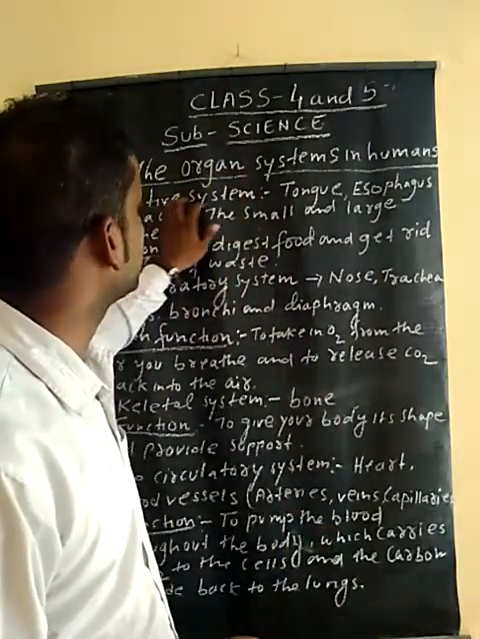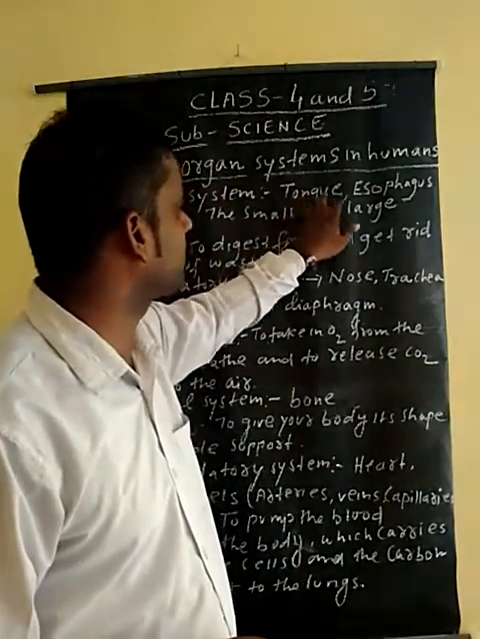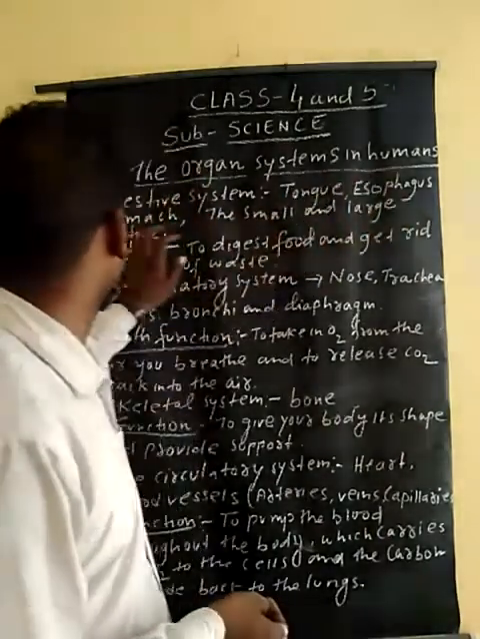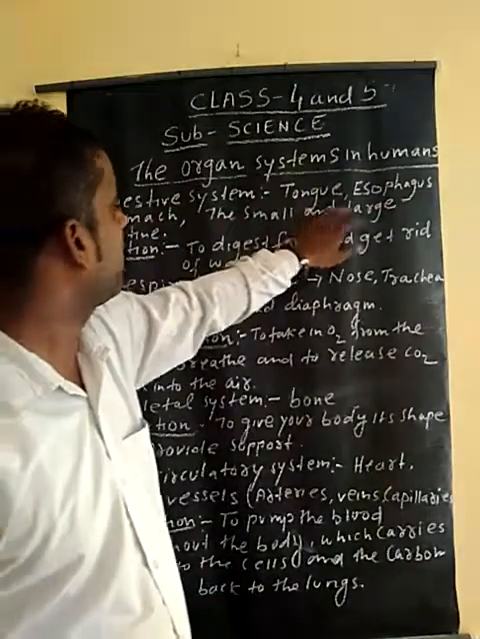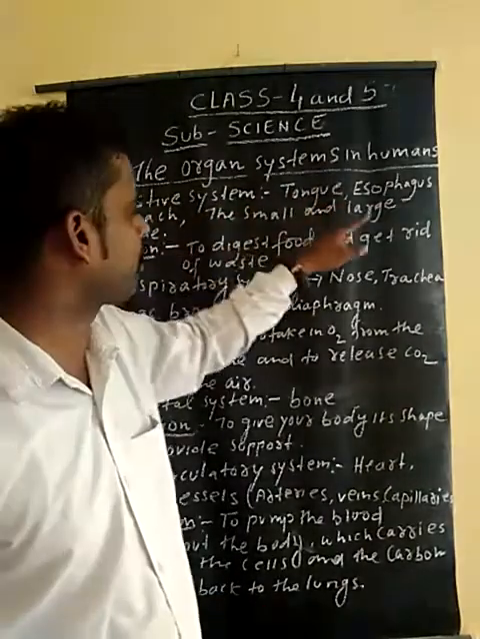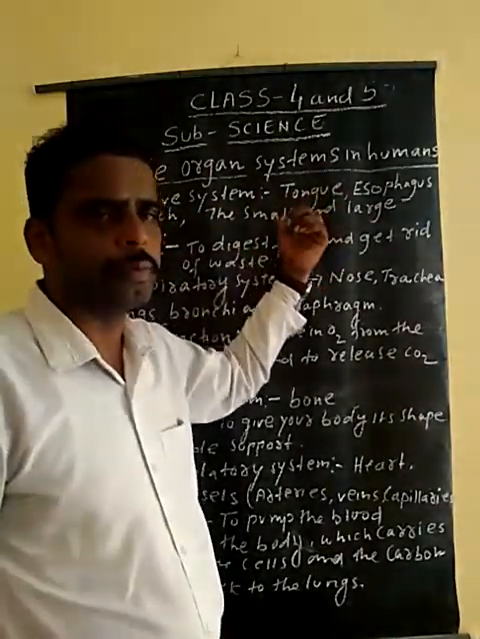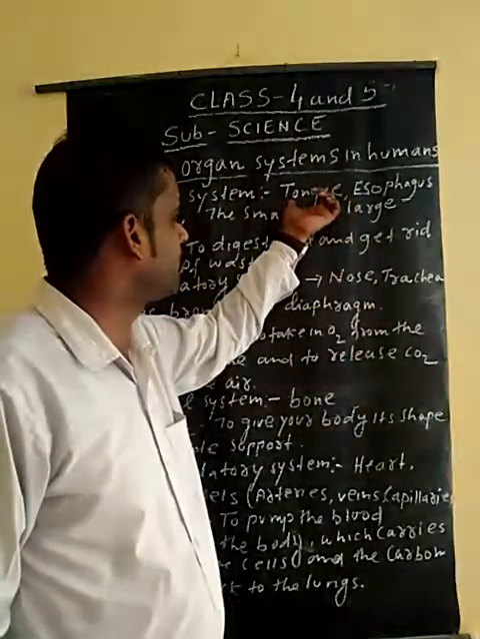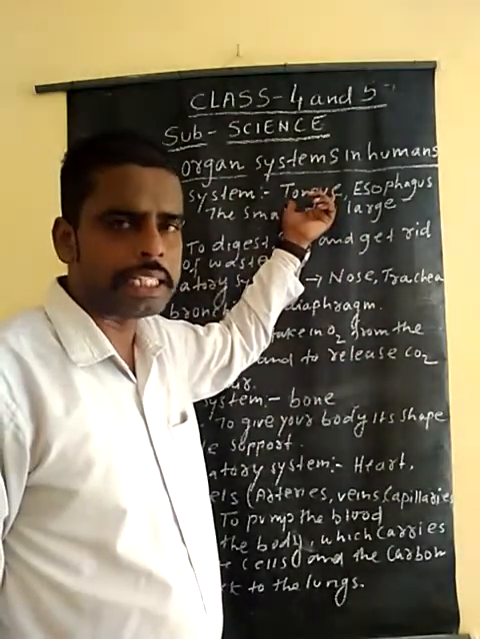In the digestive system, the tongue helps through ducts, and there is the mouth, esophagus, stomach, and the small and large intestine. Each has a different purpose. So you take the food in the mouth, and in the mouth there is a tongue, and below the tongue there is saliva that helps in the digestion of food.